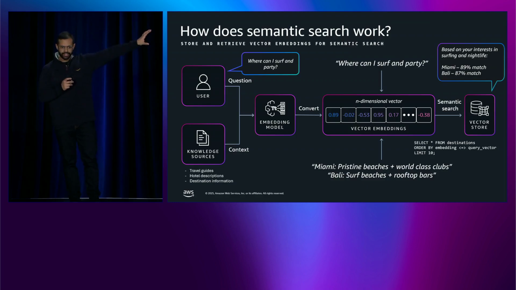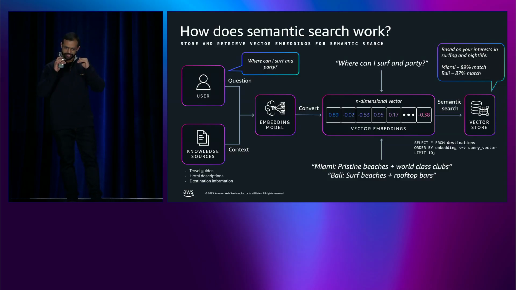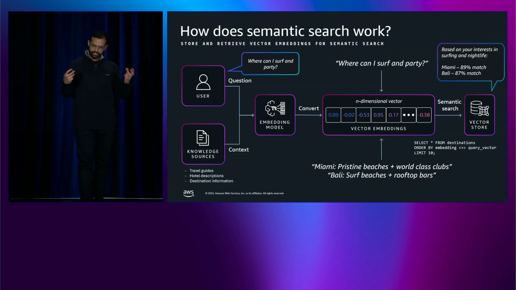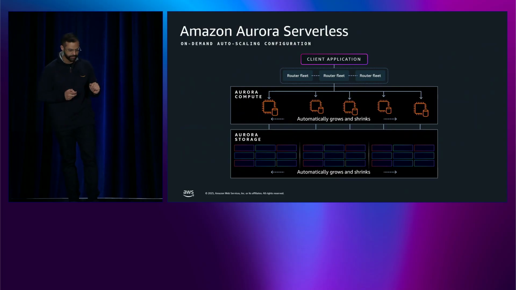Now, while this slide focuses purely on semantic search using vector embeddings, traditional keyword-based full text search cannot be overlooked. So Postgres does have a fully featured full text search component as well. And in practice, many of these search systems combine both, a technique which we call hybrid search. Now here, we are centered on semantic search, but if you are interested, there is also a session tomorrow on hybrid search, DAT314.